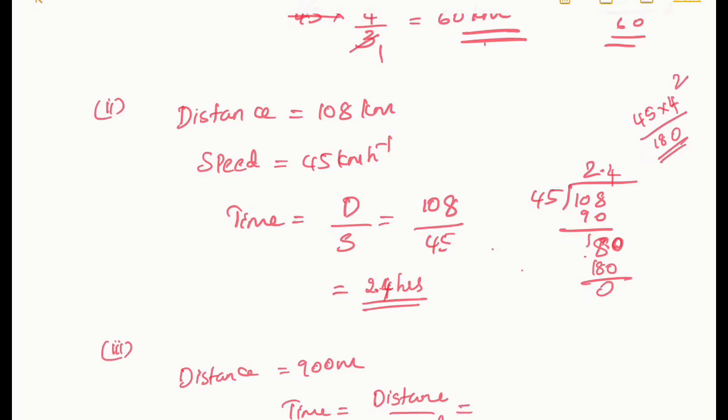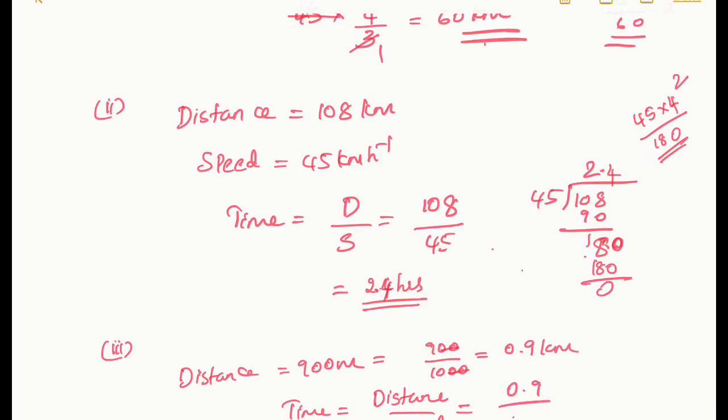Since your speed is in kilometer, you have to convert this into kilometer. 900 meter will be equal to 900 divided by 1000, that is 9 by 10, 0.9 kilometer.